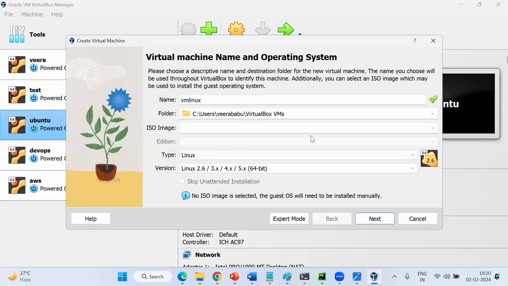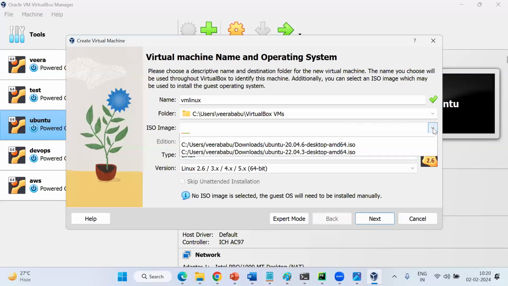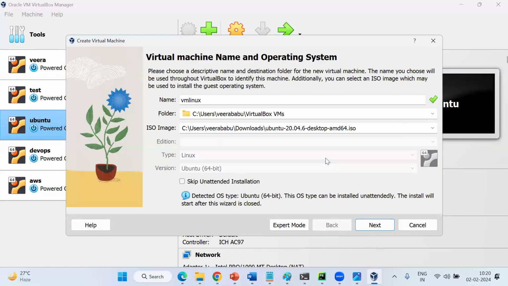So now, okay, I have downloaded the Linux image on my local laptop. Go to downloads, give the path of your OS. So I have selected Ubuntu server now on my local laptop. So with the OS, will it work, or are any other things required, hardware required, right? Now you are preparing a server. You are giving a name only, you are giving the OS only. Now I can say this is an Ubuntu server. The reason is I have given the Ubuntu ISO image.